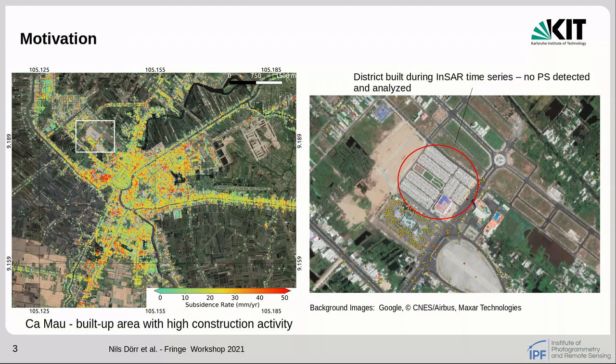A major limitation of the technique is that persistent scatterers have to be present during the whole considered time series. Temporarily persistent scatterers, called TPS, which are only present during a period of the considered time series, are not detected and analyzed. In this work we present a method to incorporate appearing TPS into an existing PSI algorithm and apply this method to monitor the initial settlement of new buildings in the Vietnamese city of Cà Mau, which has recently been characterized by high construction activity.